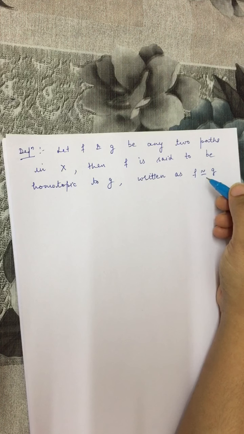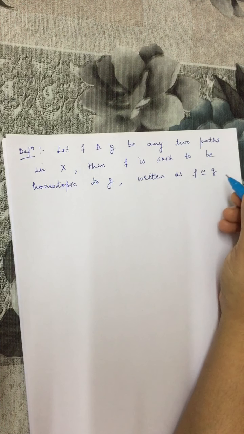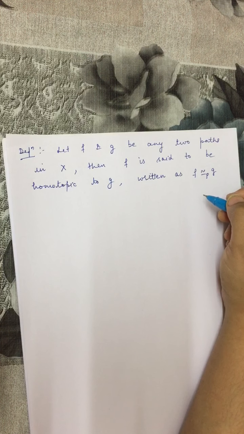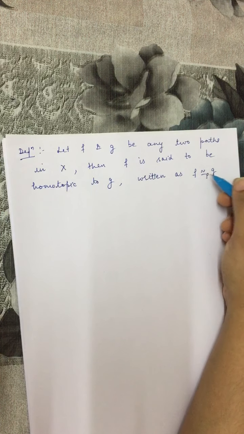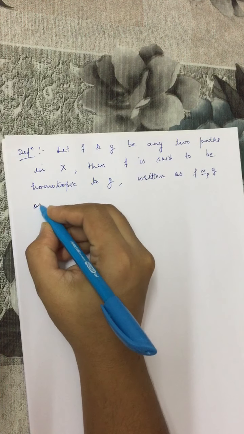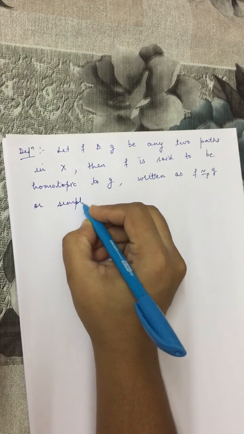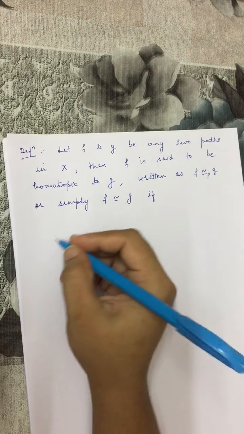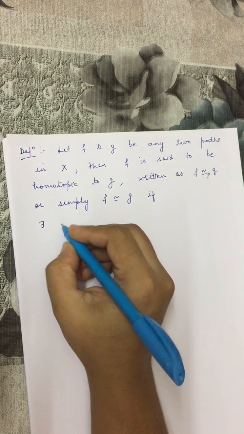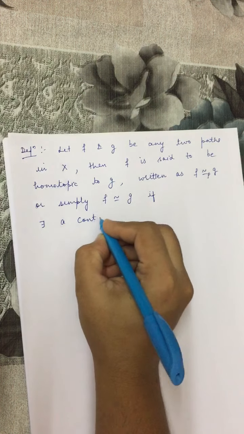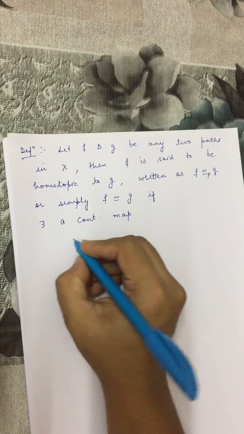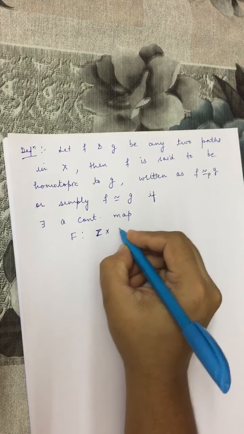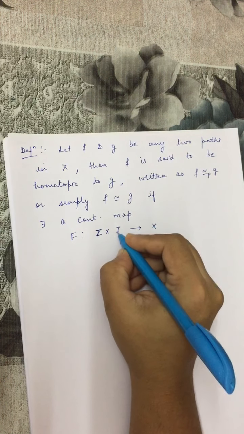But now we are defining homotopy of paths, so we will use the symbol with base p, or simply written as this, f is homotopic to g if there exists a continuous map, let us say capital F, from I cross I to x.